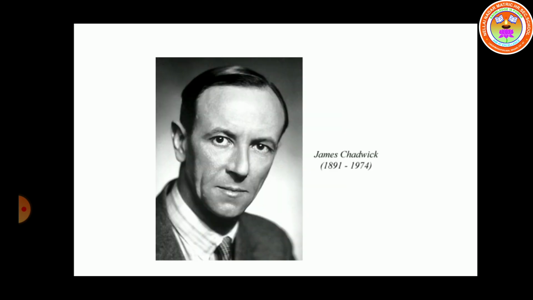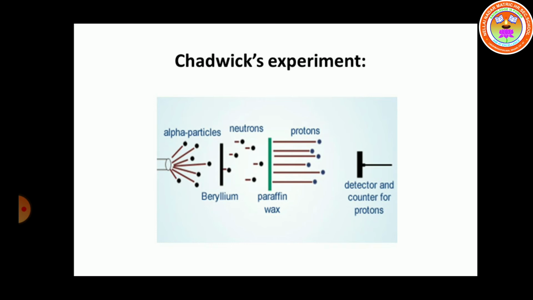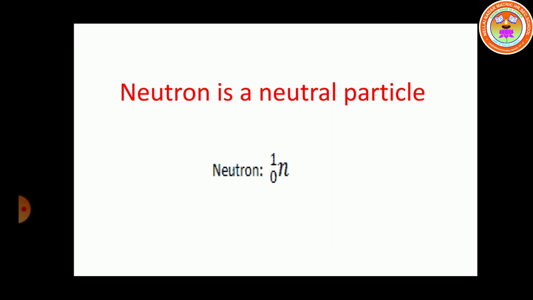James Chadwick was curious to know where that extra mass is coming from in the helium atom's nucleus. So he did one experiment. He used beryllium nucleus and he projected alpha particles onto the beryllium nucleus. He observed some particles emitted with about the same mass as protons. He called that particle a neutron. A neutron is a neutral particle because it has neither positive charge nor negative charge.